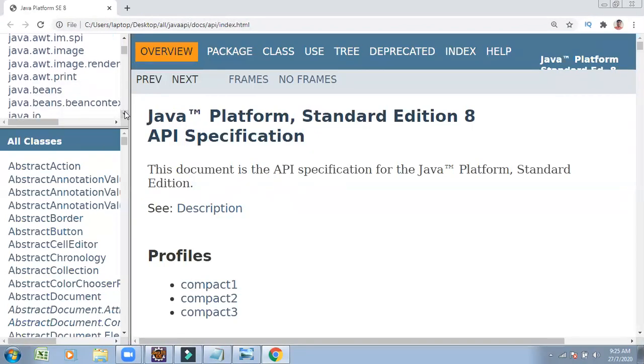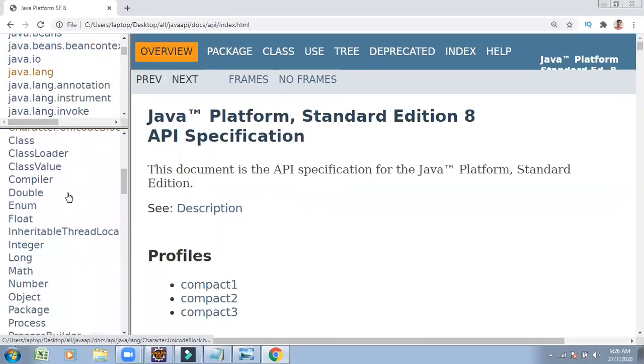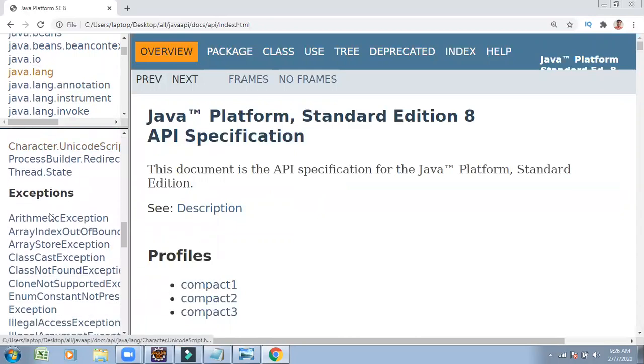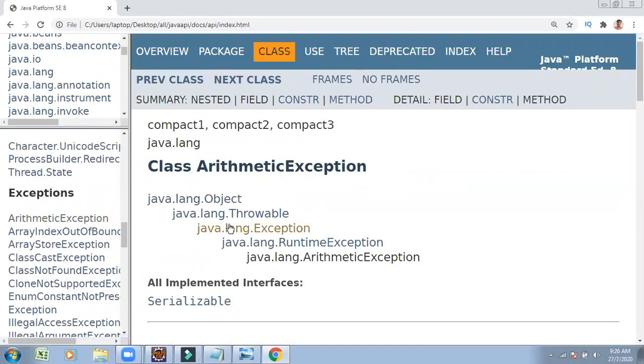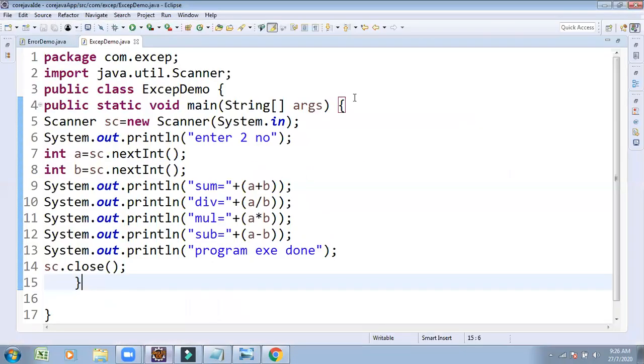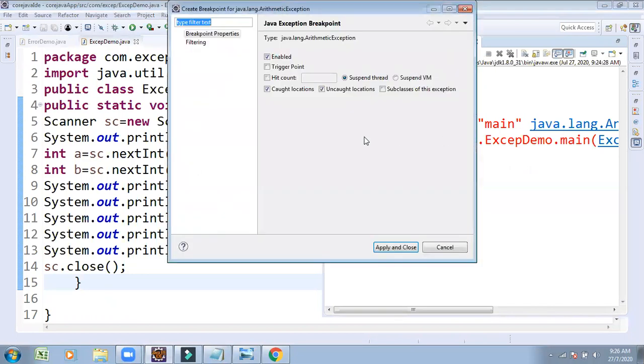See once, try opening this lang package. Under the lang package, now we are getting one type of exception. Which type of exception? Arithmetic exception. java.lang.ArithmeticException we are going to get. So what is arithmetic exception? Divide by 0. Something divided by 0 goes to an infinite loop. Due to that reason, we are getting the exception. See once, open this exception.